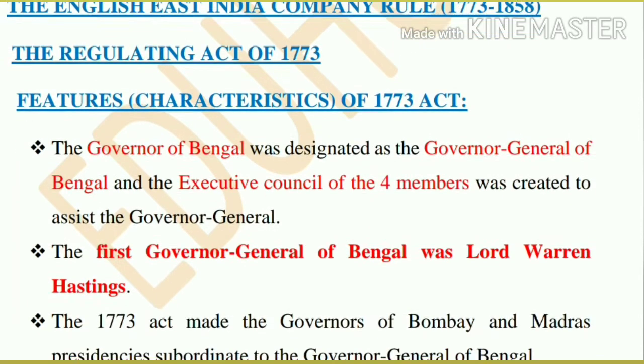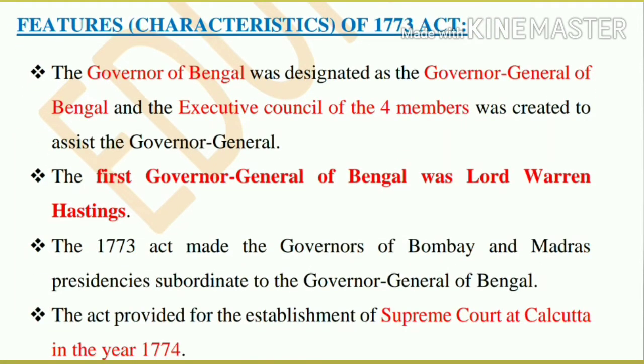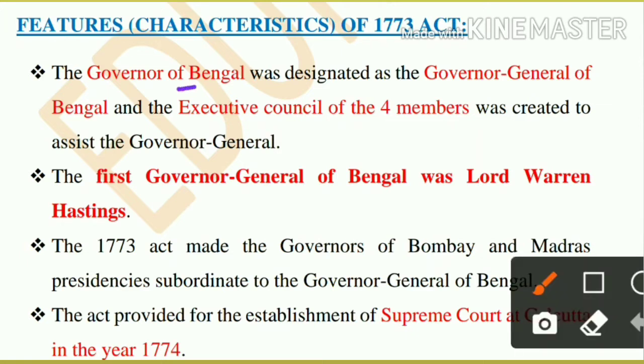The first and most important was the Regulating Act of 1773. Why was it passed? The East India Company was making laws, but the officers of the company were making profit. To stop the corruption in the company, this act was passed. A feature of this act is that the Governor of Bengal was made Governor General of Bengal, and was given an executive council of 4 members to assist him.